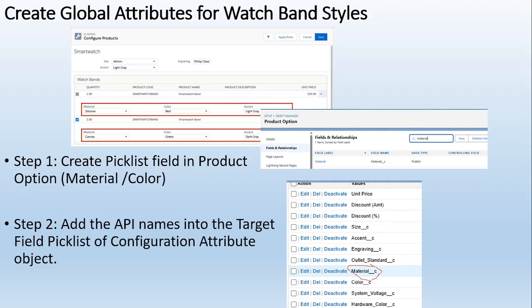So in the technical way, I've created one attribute set and added the items. These are the items: material, color, or asset. And one attribute set is there. I will give the name, and then I have added these three items with the target fields, and then I assign this to the particular product options. These are the steps, different actually, but easy.